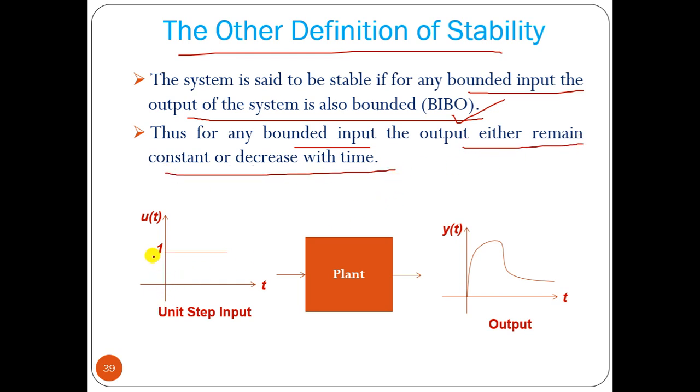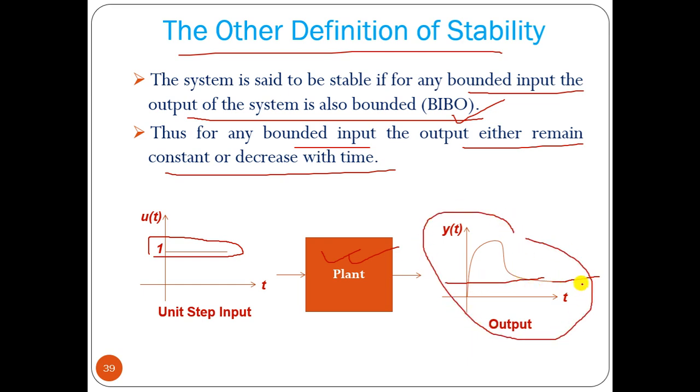So this is a step input we are applying to a particular system, and the output is this way. That means it increases, then decreases, and remains constant. This is an example of bounded output. The output is bounded, it is not going to infinity, it has some finite value, so it is a stable system.